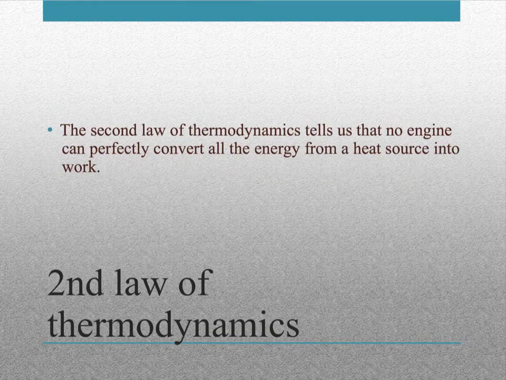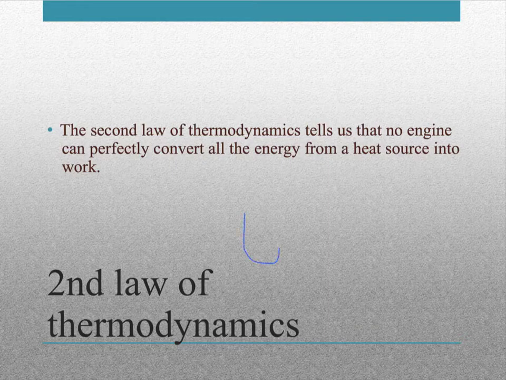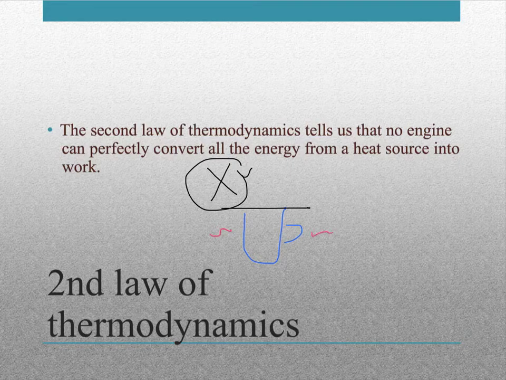So the second law of thermodynamics tells us that no engine can perfectly convert all the energy from a heat source into work. So we talked about cyclic processes last time, and we had that example of a heat engine. And remember, we had our cup with our heat engine on top, and it had the little blade that spun. But we could feel the heat radiating off the cup that wasn't going into the work to spin this blade around. Okay, so that tells us that not all the heat is transferred perfectly into the work. So we lose some of it to the environment.